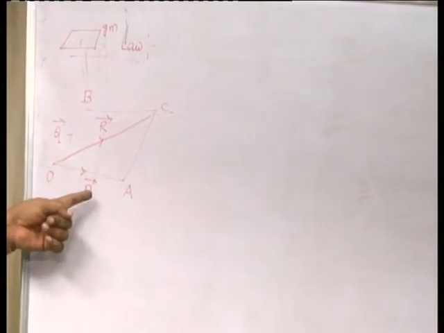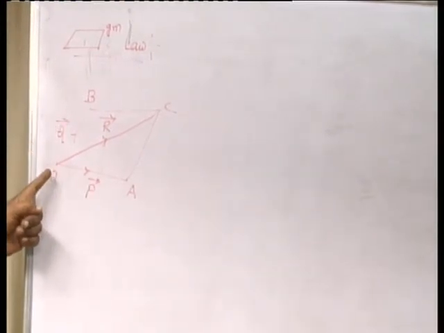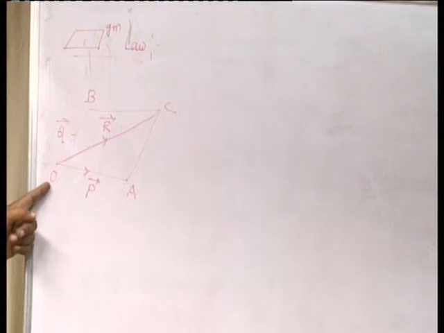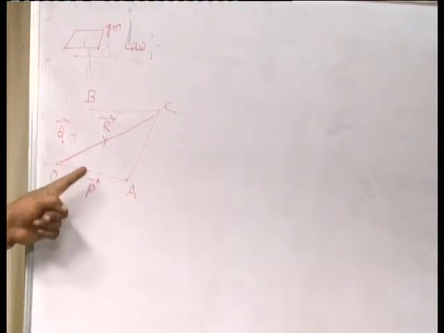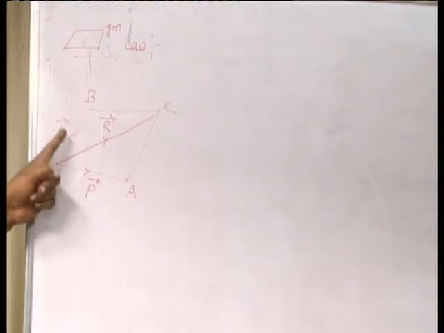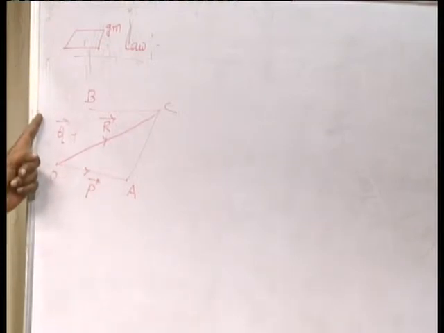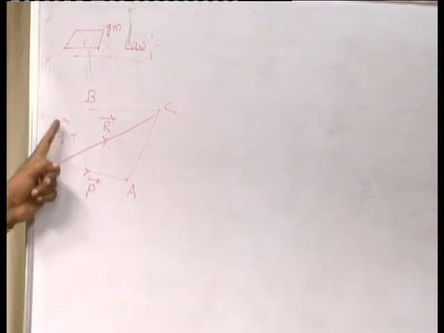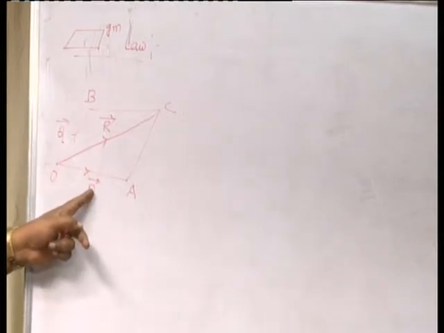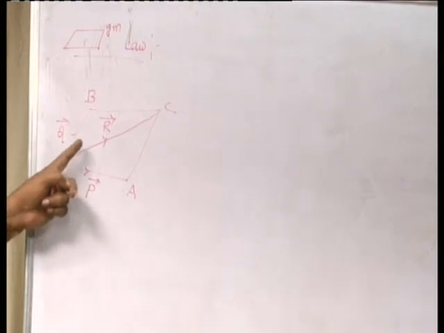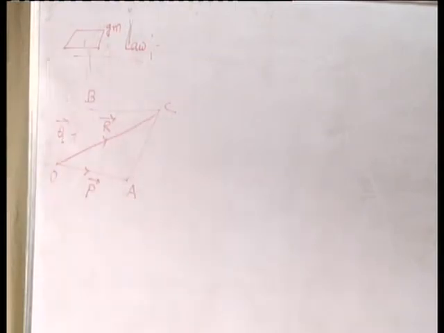Once again I repeat the concept: when two forces act on a body simultaneously and can be represented vectorially, that is with both magnitude and direction, by any two adjacent sides of a parallelogram, then the resultant of these two forces can be determined simply by drawing a diagonal of this parallelogram through that point.